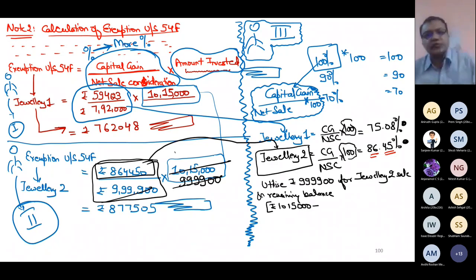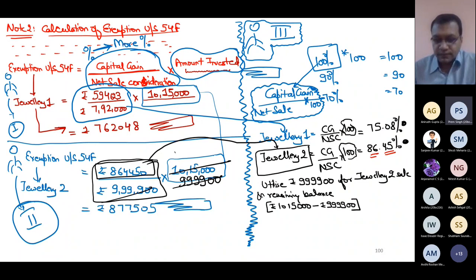You don't have 5 or 6 assets. You have only 2 assets. Maximum is this benefit. So this amount, rupees 9999900. So this difference comes out to be 15,100. Yes, 15,100. I have no option, so the remaining balance of this will be utilized for jewelry 1.